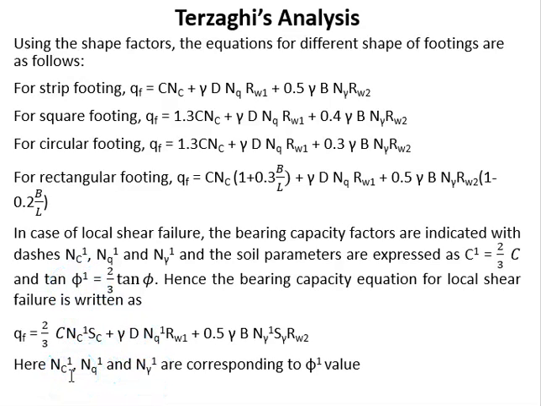In the local shear failure, we should represent the bearing capacity factors as Nc dash, Nq dash, and N gamma dash. From the table available for Terzaghi's method, for different values of phi, we can find the bearing capacity factors. After finding the values from the table, we can substitute in the equation, and then we can estimate the ultimate bearing capacity.